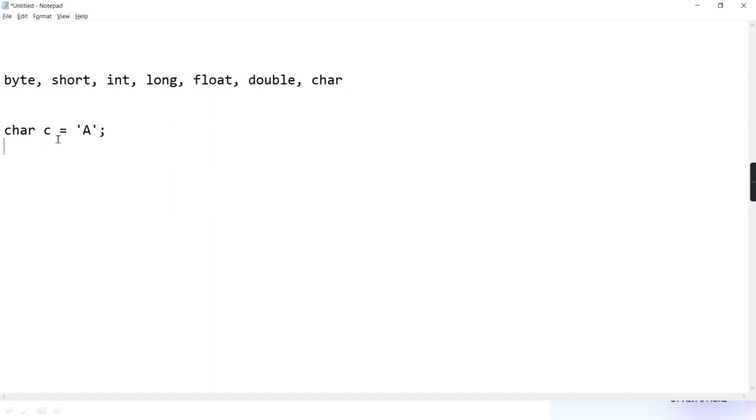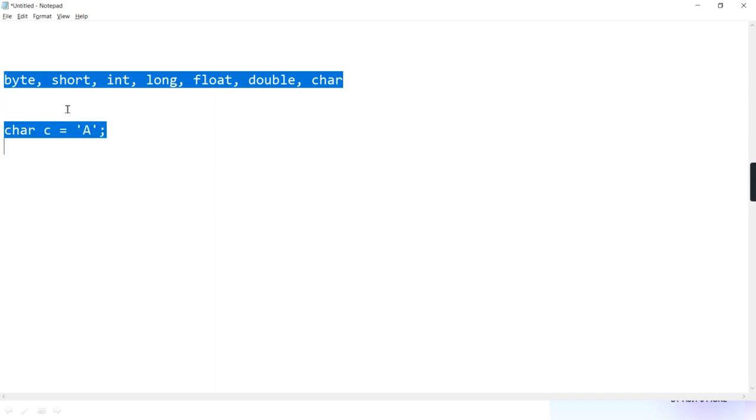So 65 is stored, and 65 is ultimately a number only. The only speciality is that char values are unsigned integers by default, whereas byte, short, int, long are all signed. Clear?